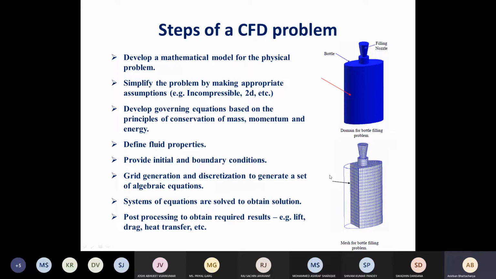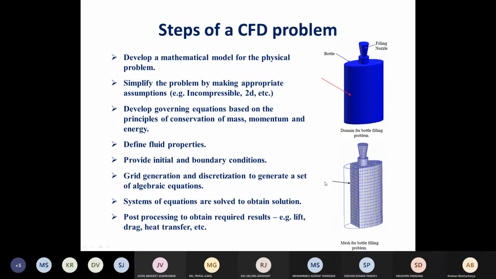Instead of directly trying to solve them analytically, by integrating these equations which have a lot of partial derivatives in them, which is not possible for complicated relations, we try to solve them using numerical methods. Different numerical methods are there. All this together forms the subject, which is computational methods in fluid and thermal engineering, or CFD.